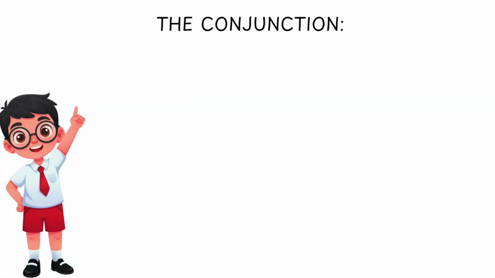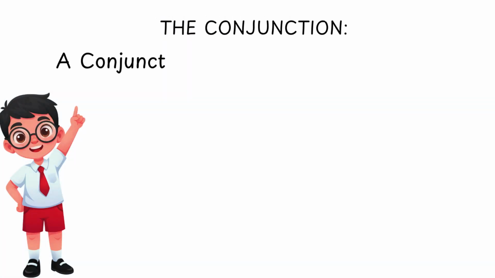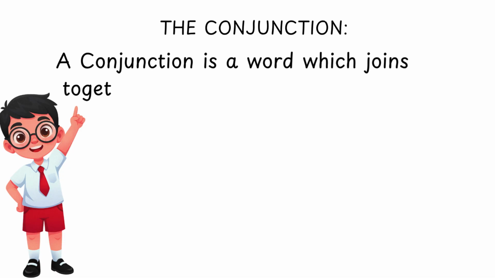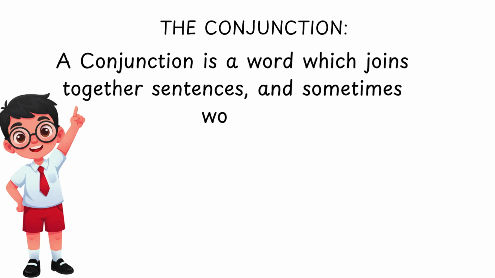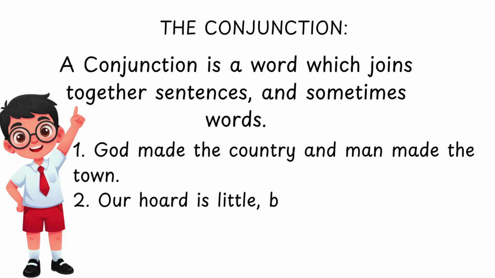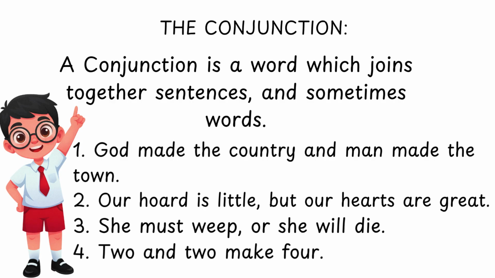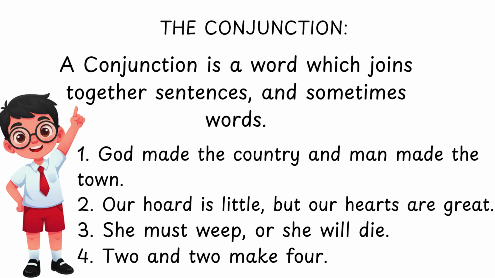The conjunction. Definition: A conjunction is a word which joins together sentences and sometimes words. Read the following sentences: God made the country and man made the town. Our hoard is little, but our hearts are great. She must weep, or she will die. 2 and 2 make 4. In the first, second and third sentences, the conjunctions join together 2 sentences. In the fourth, the conjunction joins together 2 words only.